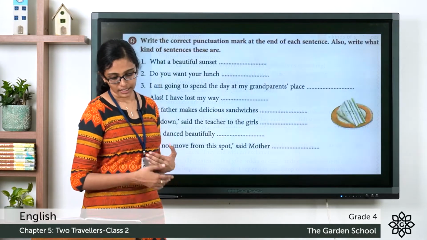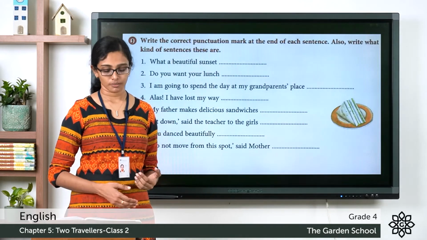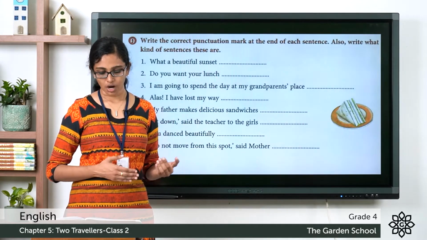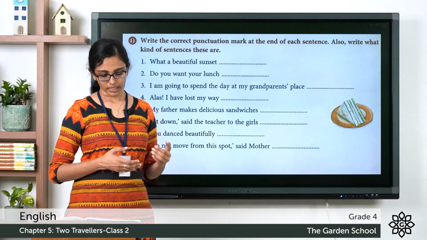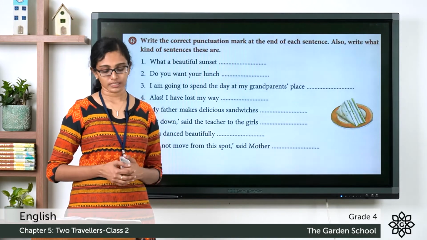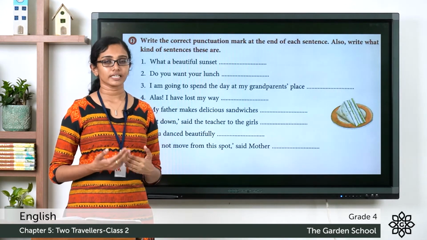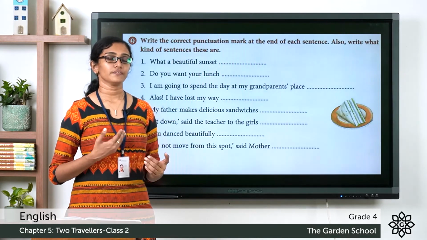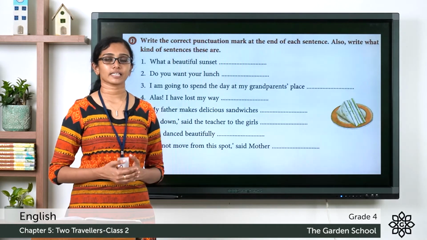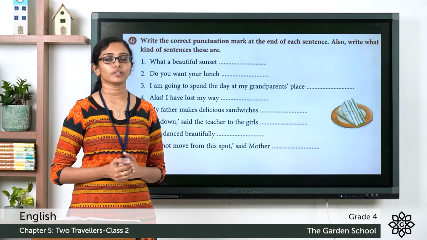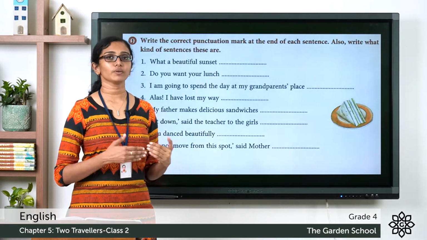Section A, write the correct punctuation mark at the end of each sentence. Also, write what kind of sentence these are. Question 1, "What a beautiful sunset." So, it's a sentence that shows a feeling, an emotion. So, it has to end with an exclamation mark, and it is an exclamatory sentence. So, I just gave you an example.